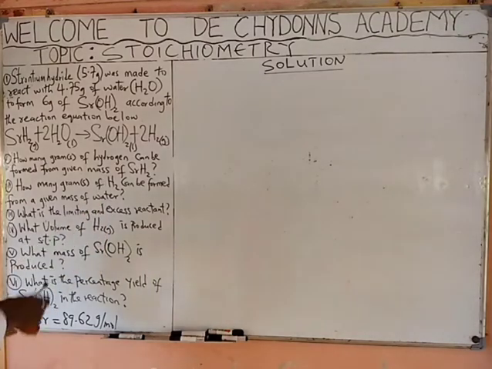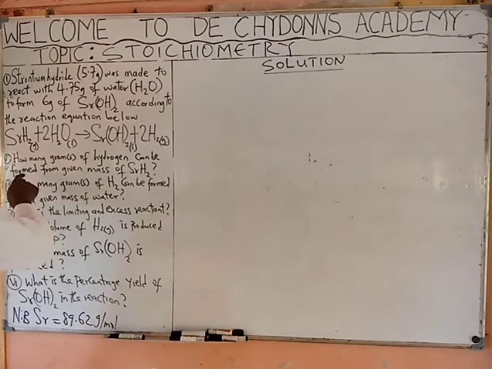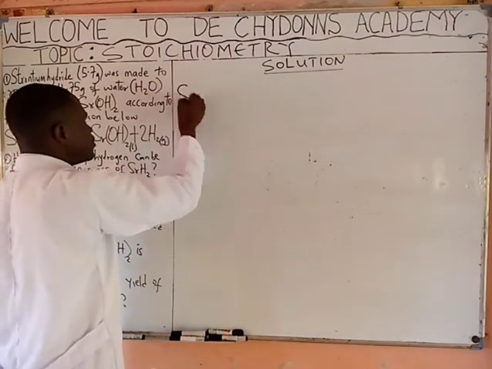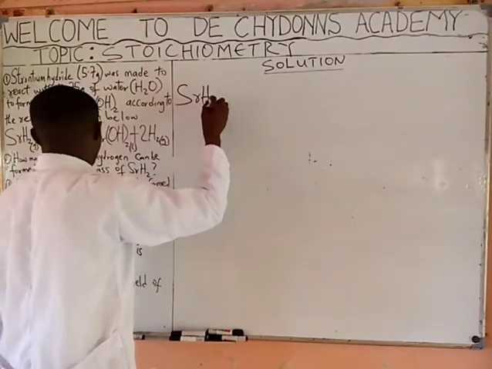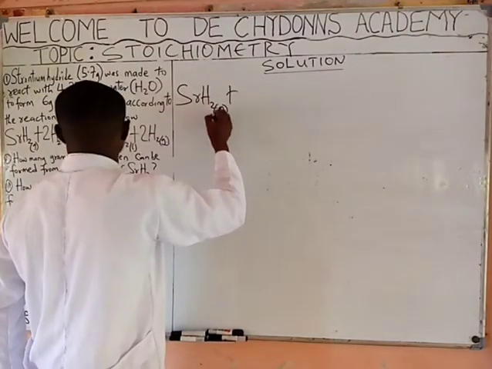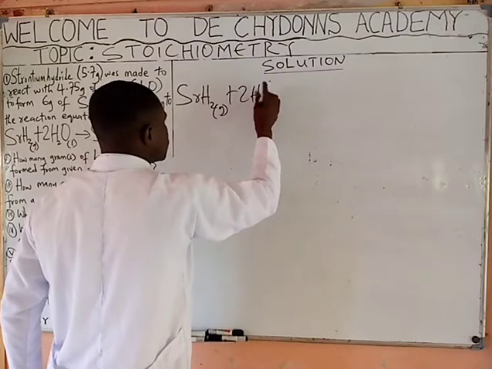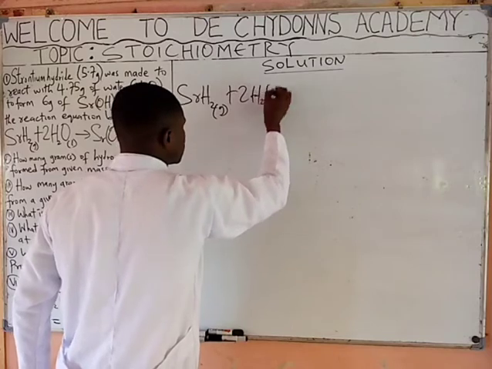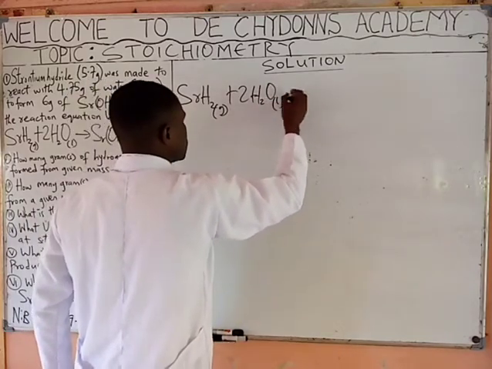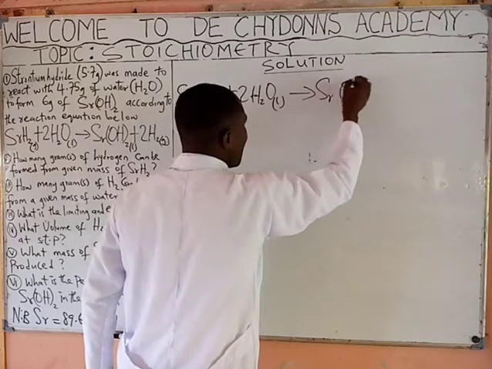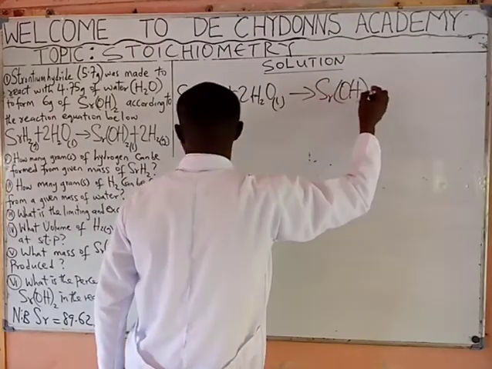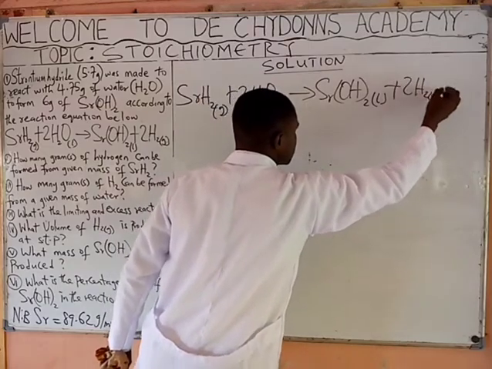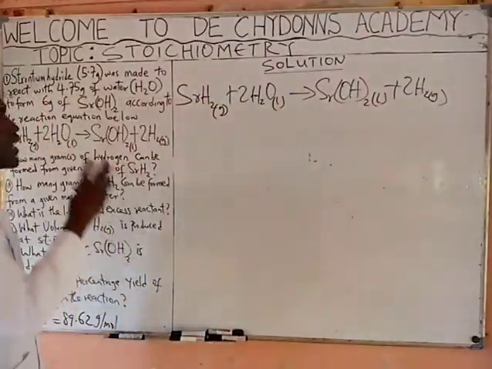The question says, how many grams of this can be formed from the given mass of this? Now, write down the equation. You write it out: strontium hydride plus water to give you strontium hydroxide plus hydrogen gas. So we just write it down.